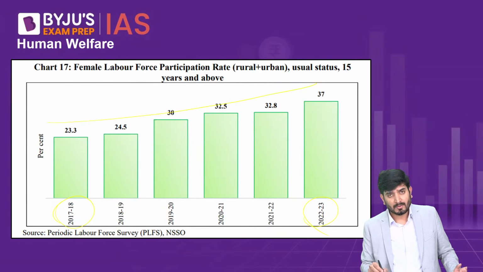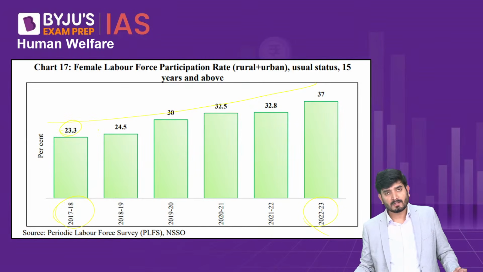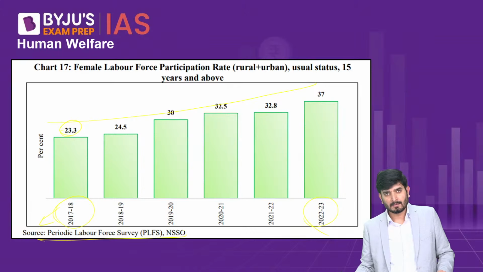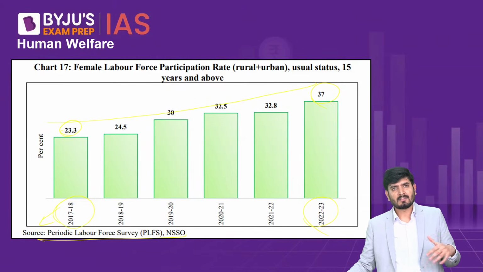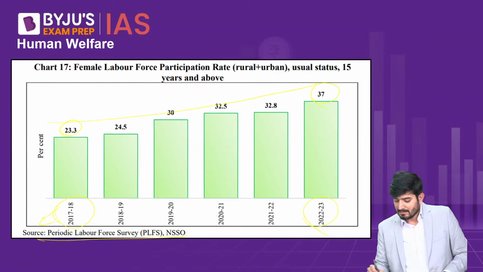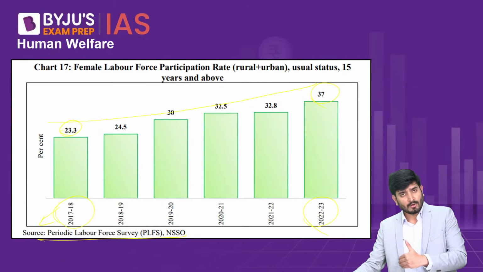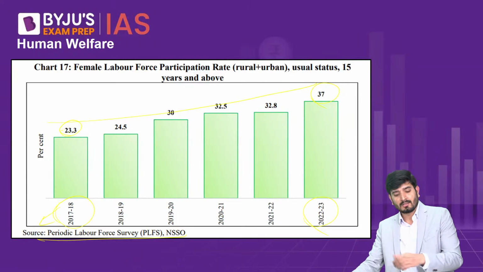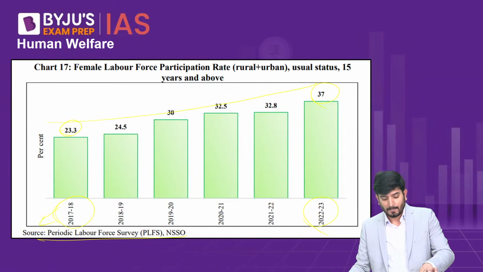So if you see the labor force participation rate of women, that is the female labor force participation rate, it was just 23.3% in 2017-18, when the first round of the Periodic Labour Force Survey was conducted. It increased to 37% by 2022-23. In general also, the labor force participation rate, of both male and female, has increased over the years. But remarkable is this achievement of women-led development, the female labor force participation rate, which has increased from 23% to 37%.